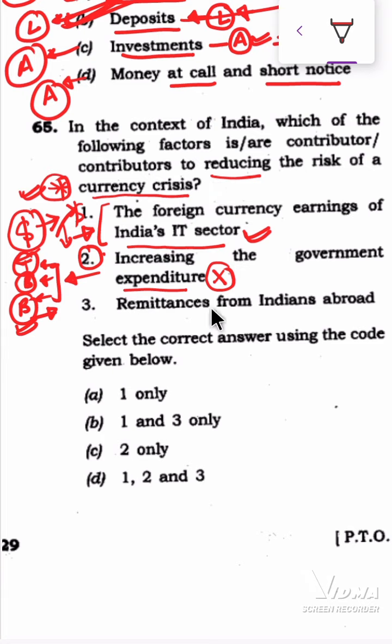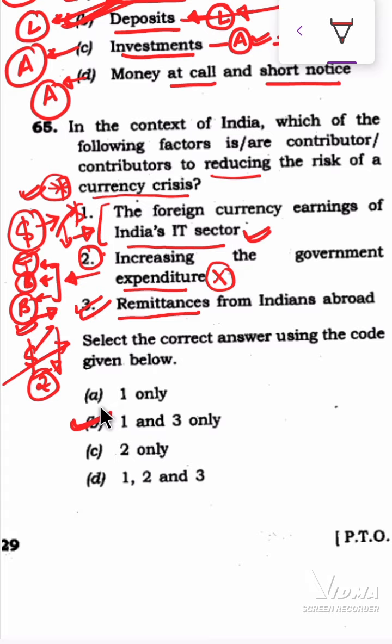Statement 3, remittances from Indians abroad. When you get the remittances, again you get the dollars, the RBI takes the dollars and gives the equivalent amount of rupees to us, so again our currency gets stronger. So 3 has to be the answer. So 1 and 3 should be the answer, and statement B should be the correct answer.